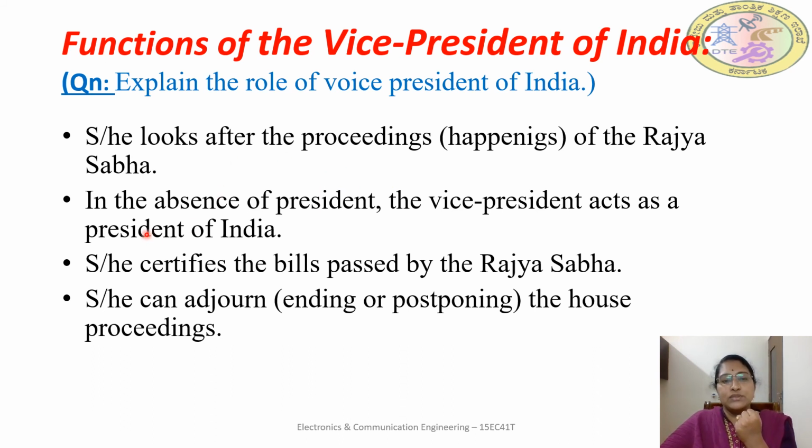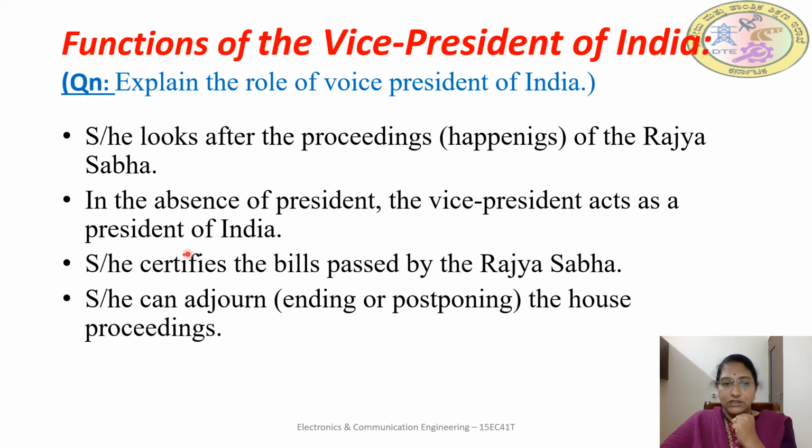Next, suppose the President is absent. In that case, the Vice President acts as the President of India, and all the functions performed by the President will be performed by the Vice President of India. Next, the Vice President of India certifies the bills passed by the Rajya Sabha.